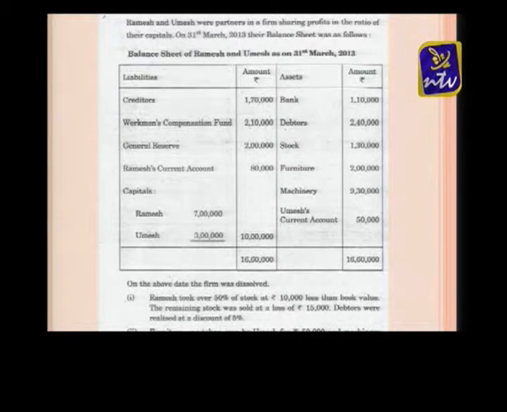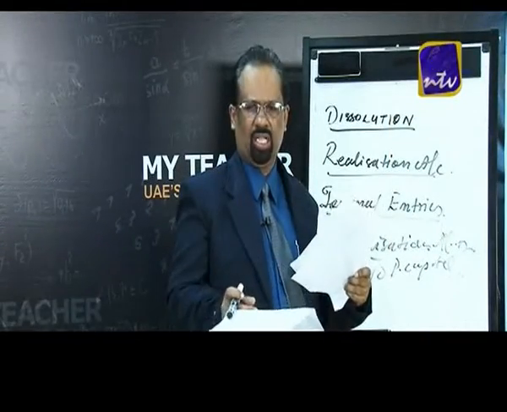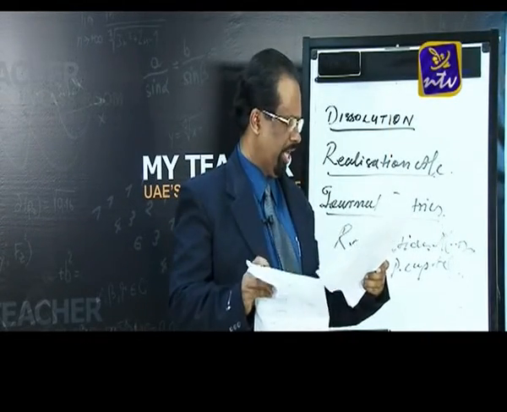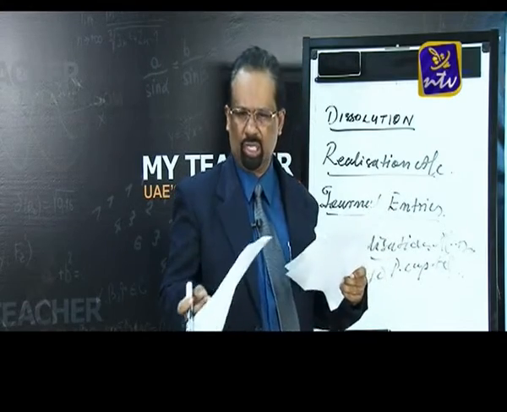Now you can see that with adjustments, they are going to prepare a realization account. In this question, they are asking to prepare a realization account only. That is what I have taught for the last two classes. Now you can understand the importance of this realization account. First, all of you please be thorough with the journal entries. Then only we are able to prepare this realization account, and then only we can find out the profit or loss.